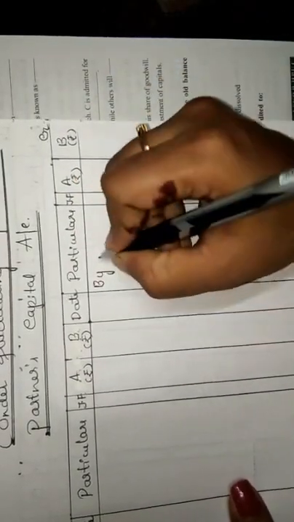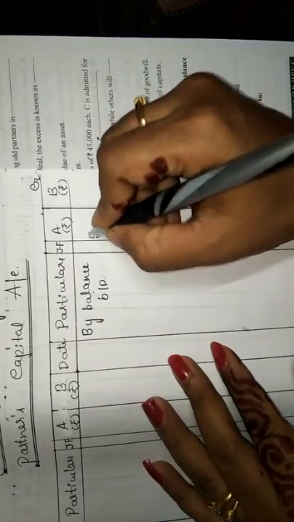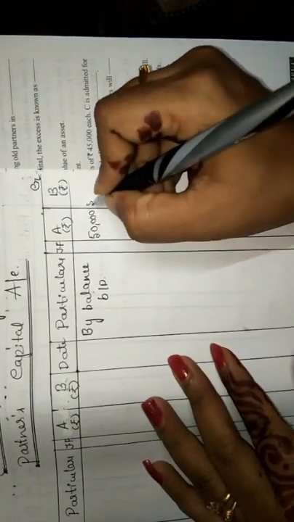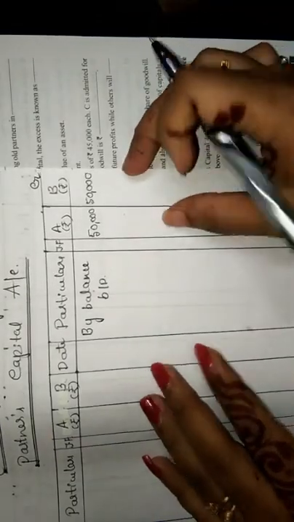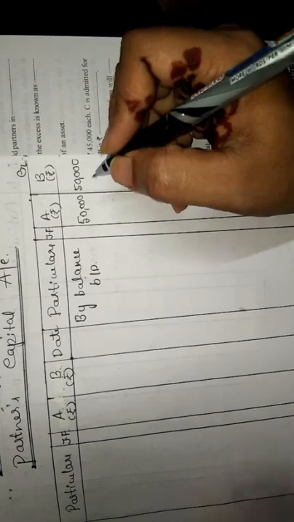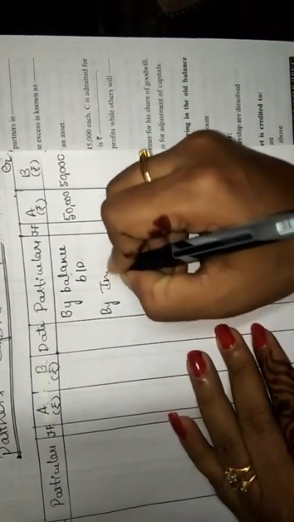Okay, so the first thing here I'll write is the opening balance. The first one is by balance brought down. It is the capital contributed by the partner, and I have considered it as 50,000. This is my own imaginary value; if you want, you can take any value. So by balance brought down, it is 50,000. Next one is by interest on capital.